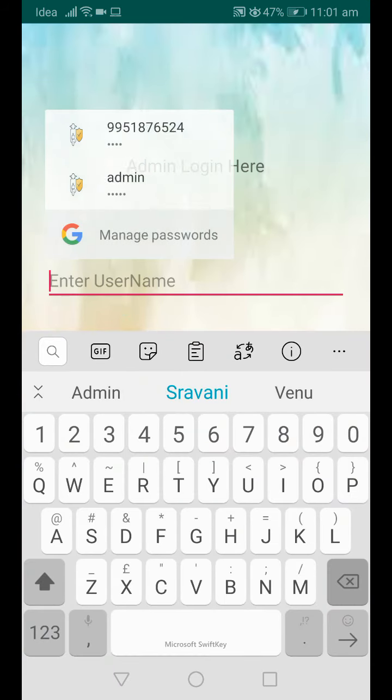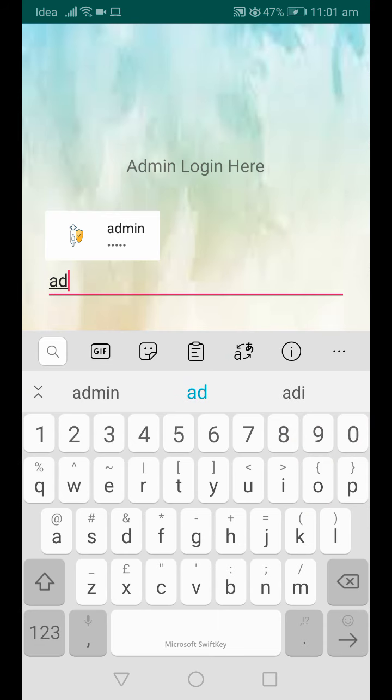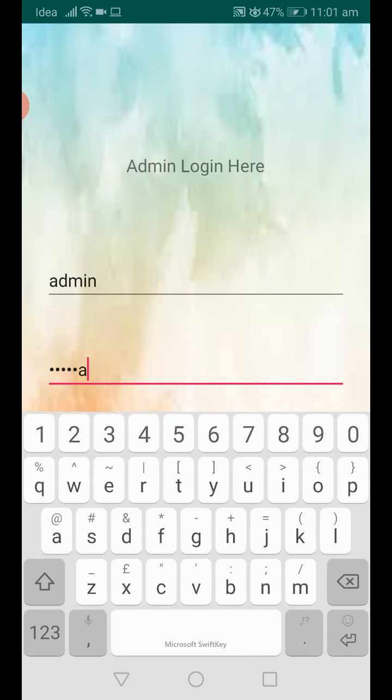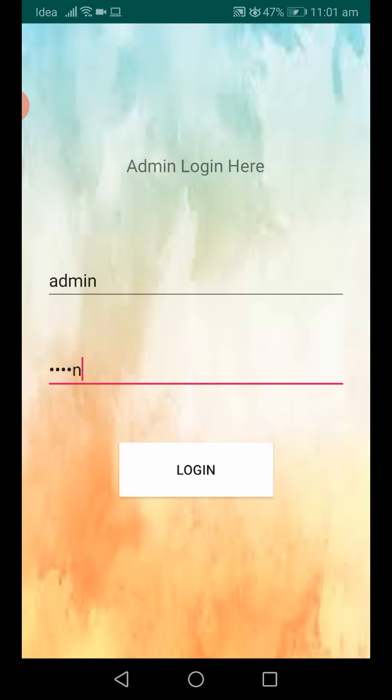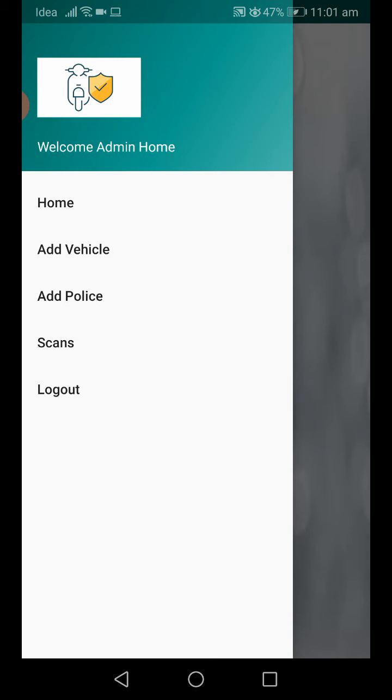If we enter both the username and password correctly, only then do we enter the authority homepage. If the login is successful, we enter the admin homepage and get a pop-up like welcome admin home. After entering the admin homepage, the admin can do some operations in this application. The operations are add vehicle, add police, scan and logout.